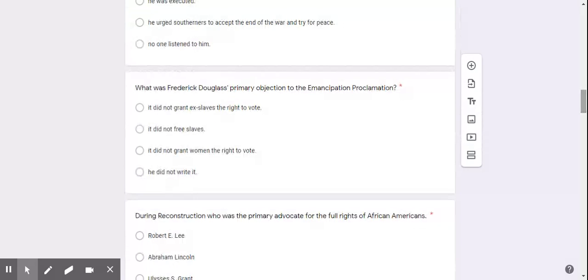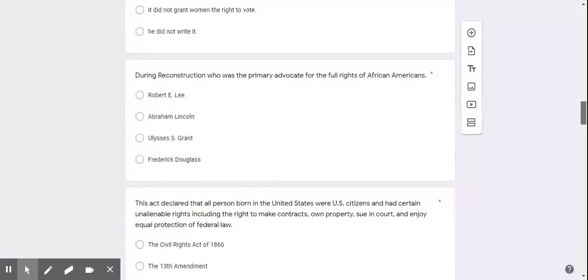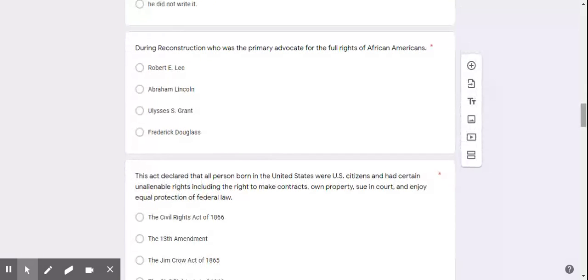What was Frederick Douglass's primary objection to the Emancipation Proclamation? It did not grant ex-slaves the right to vote. It did not free slaves. It did not grant women the right to vote. He did not write it. During Reconstruction, who was the primary advocate for the full rights of African Americans? Robert E. Lee, Abraham Lincoln, Ulysses S. Grant, Frederick Douglass.